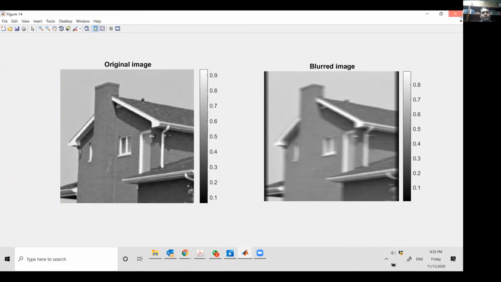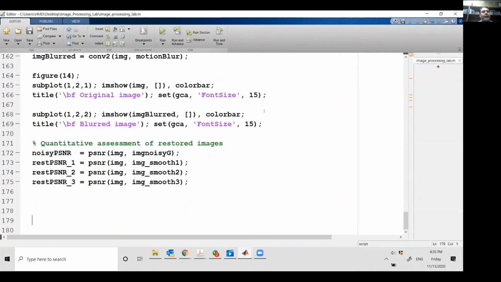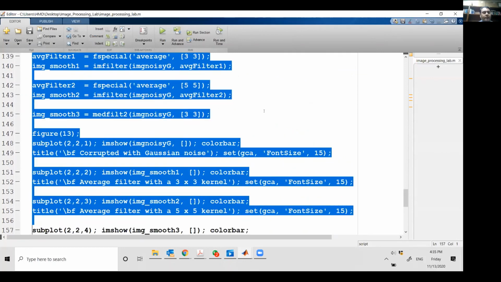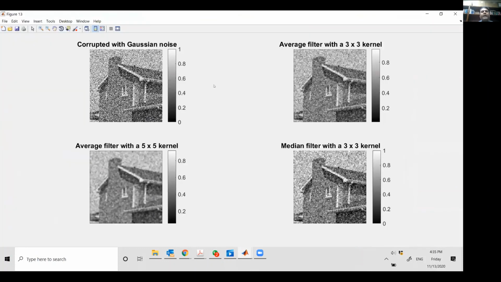Okay, all right. Now if I go back to the last and final thing, let me again show you these noisy images that we smoothed, which is very, very important because that's the task at hand. And this will be my last thing. These are the images we had. I'm showing you with Gaussian noise; I did not do it with salt and pepper, but that is what you're going to do in the task. So this was the original image corrupted with Gaussian noise. I applied an averaging filter with a 3x3 window. Kernel is a window basically. Then I used a 5x5 window, and then I used a non-linear median filter with a 3x3 window.